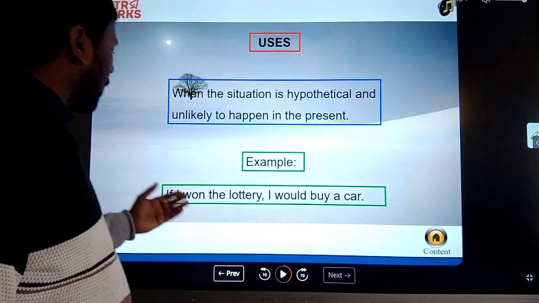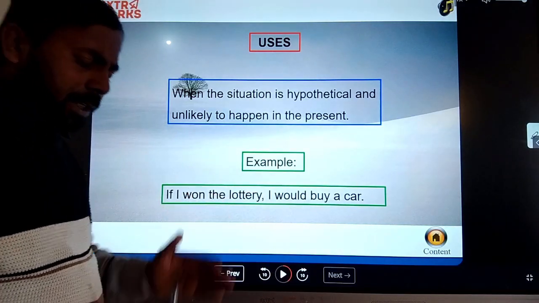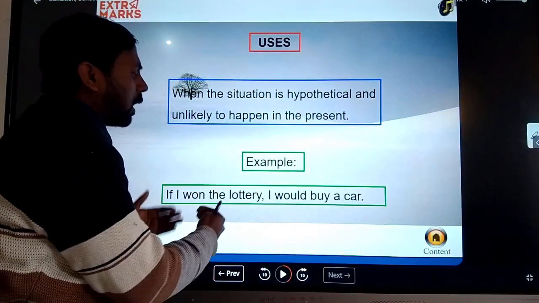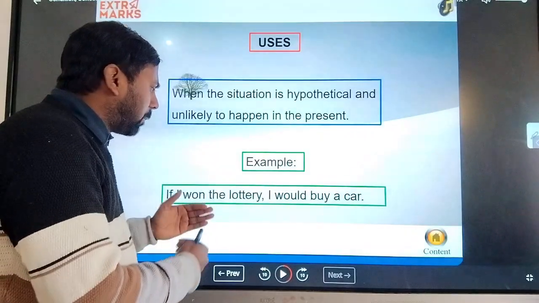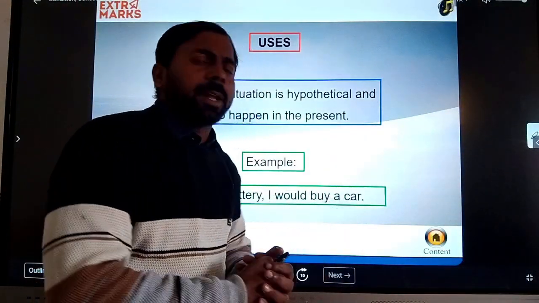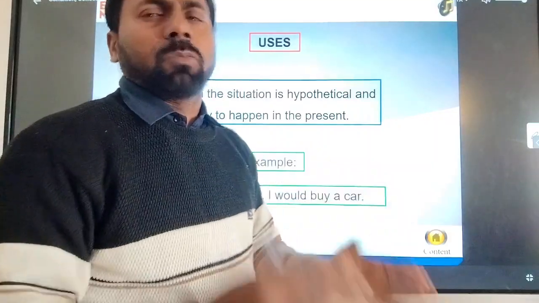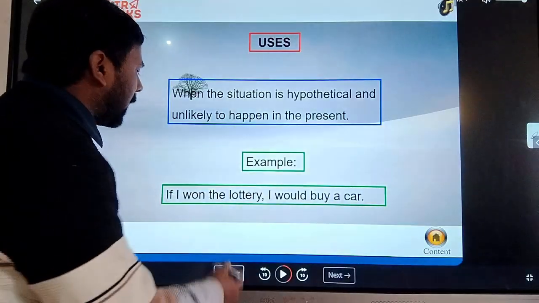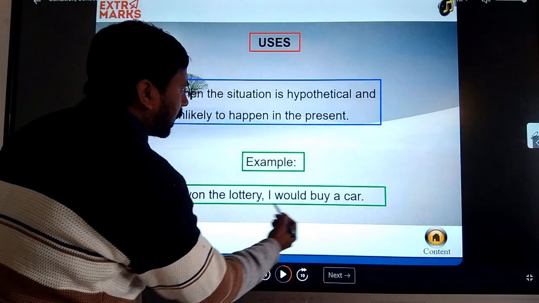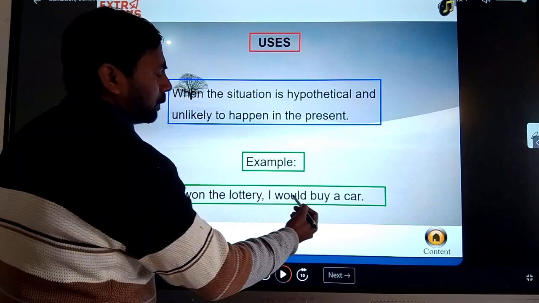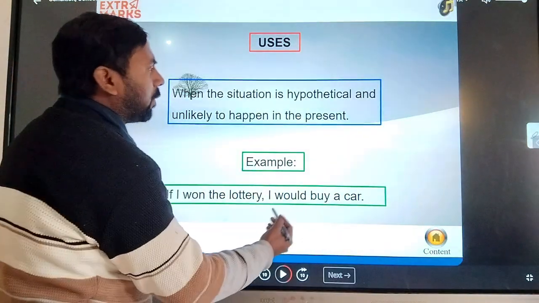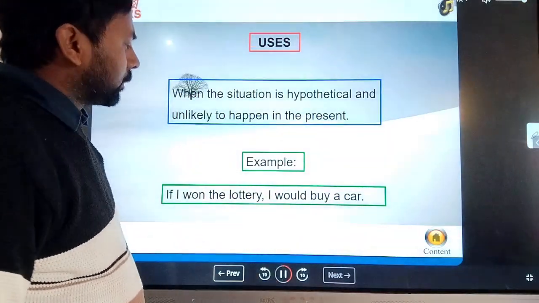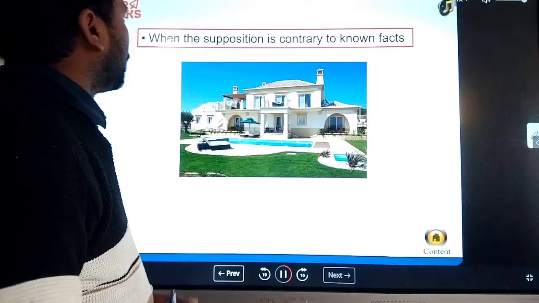For example, you can see here, if I won the lottery, it is a possibility. In which tense? It is a past possibility, and I could buy a car, which is used for the future. So it creates a second possibility, and here it represents the hypothetical view or imaginary view, or the unreal view. Is it clear? I hope you all understood it.